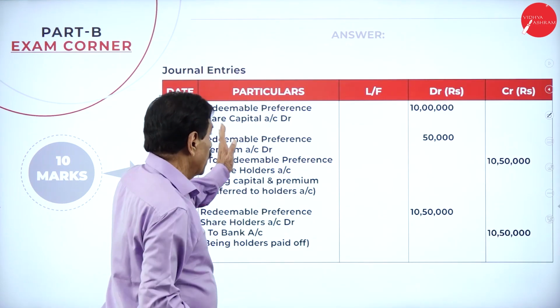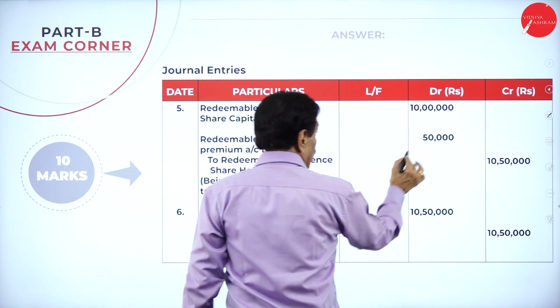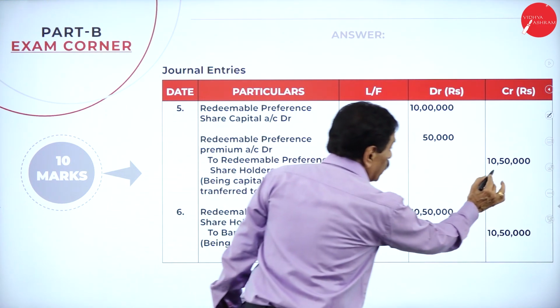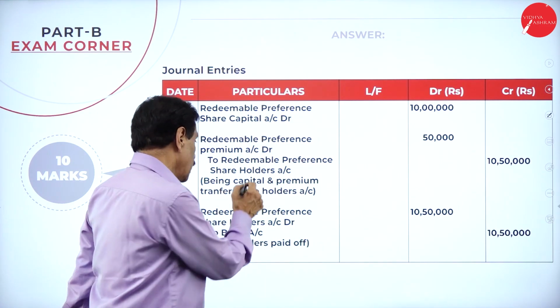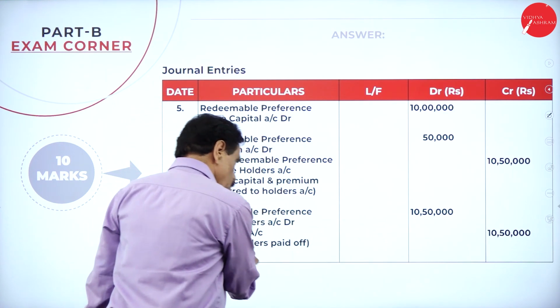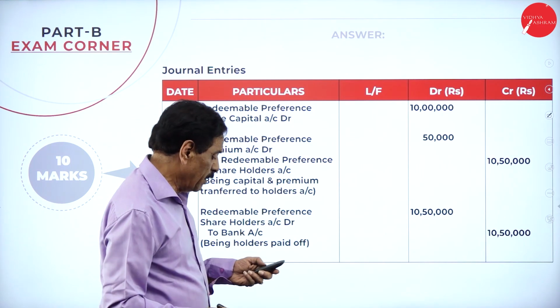Now, redeemable preference share capital account debit 10 lakh, redeemable preference share premium account debit 50,000, to redeemable preference shareholder account 10 lakh 50,000. The 50,000 is payable, so pay them now. Redeemable preference shareholder account debit 10 lakh 50,000 to bank account 10 lakh 50,000. That is clear for 10 marks. I will repeat this.